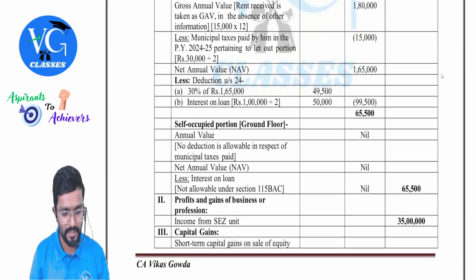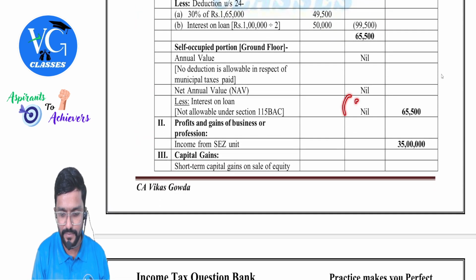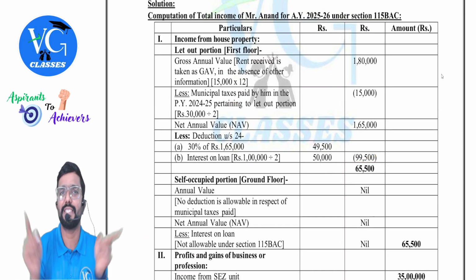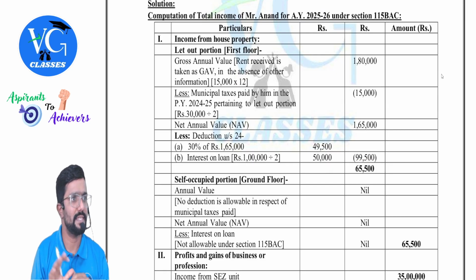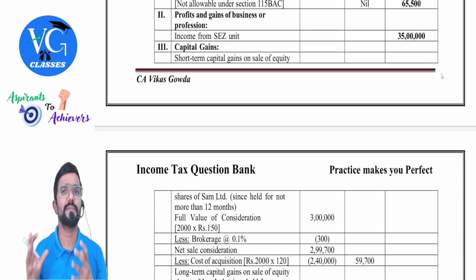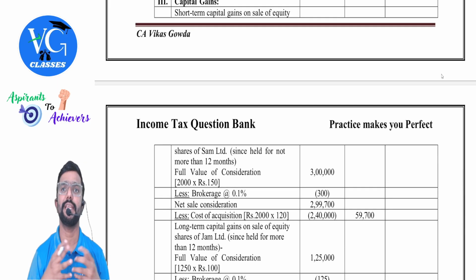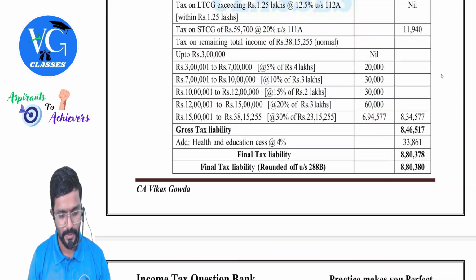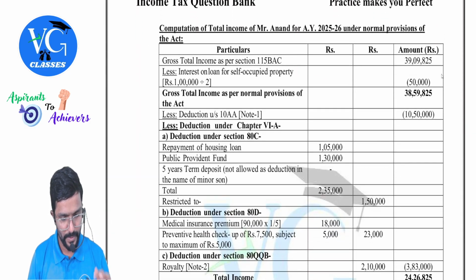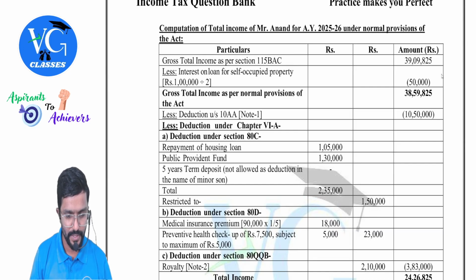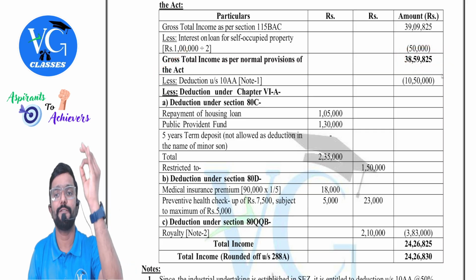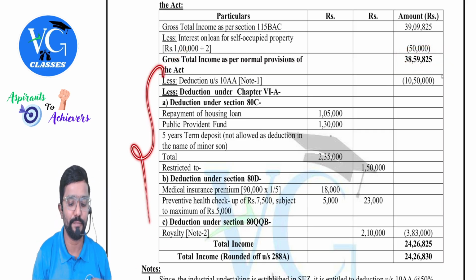Simple, guys. Here, instead of 0, minus 50 will come. Can it be adjusted against income from house property? Yes. So, that is why we are just taking negative. Clear? You can also give a note: loss from self-occupied property can be adjusted against income from house property. That is let out property. Then deductions, guys. Gross total income under optional scheme is 38,59,825.